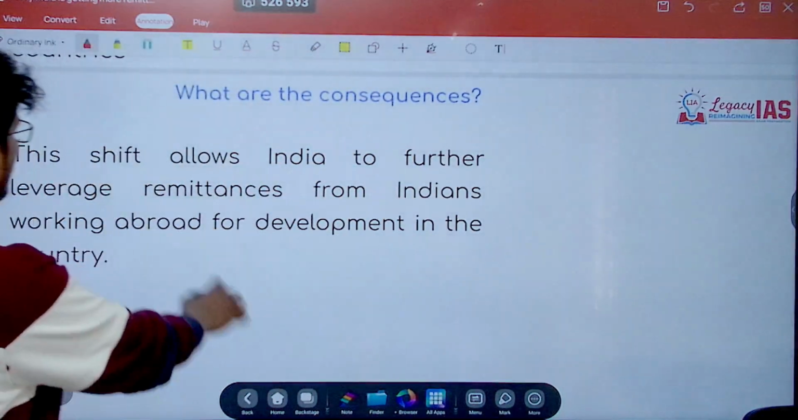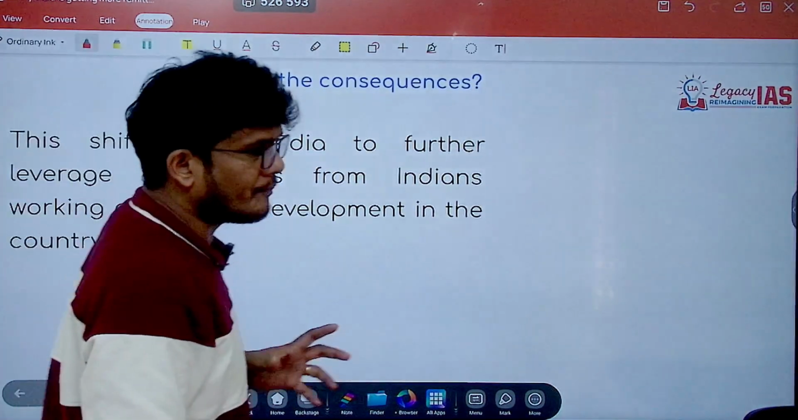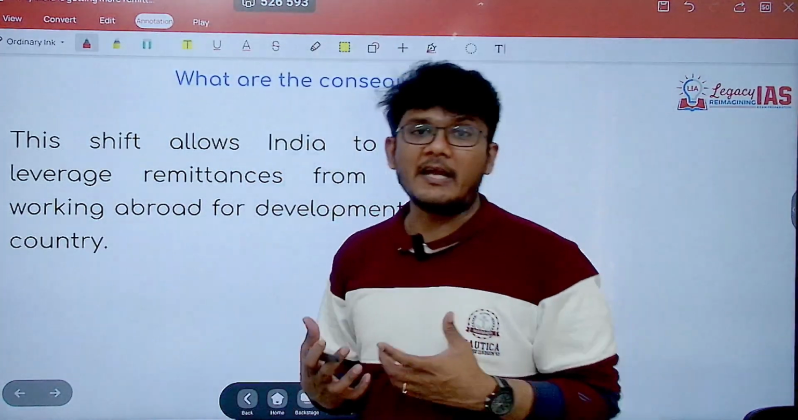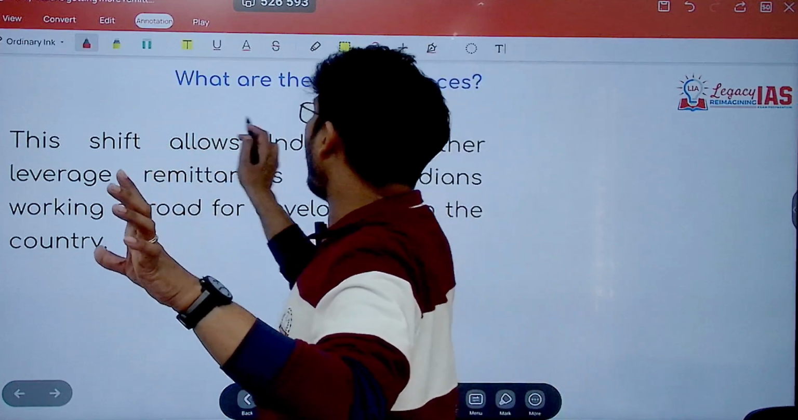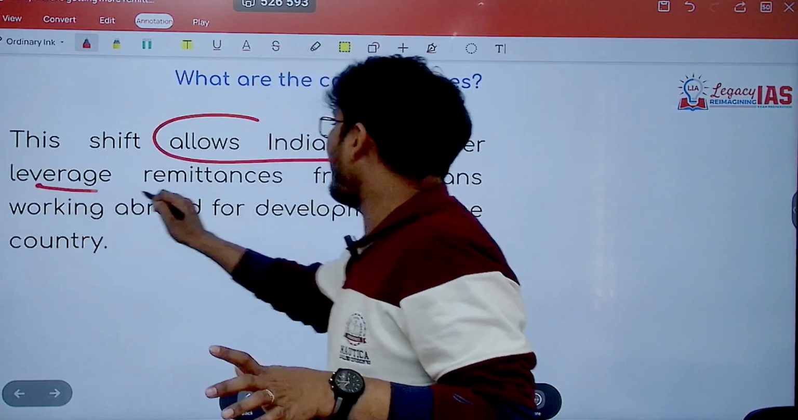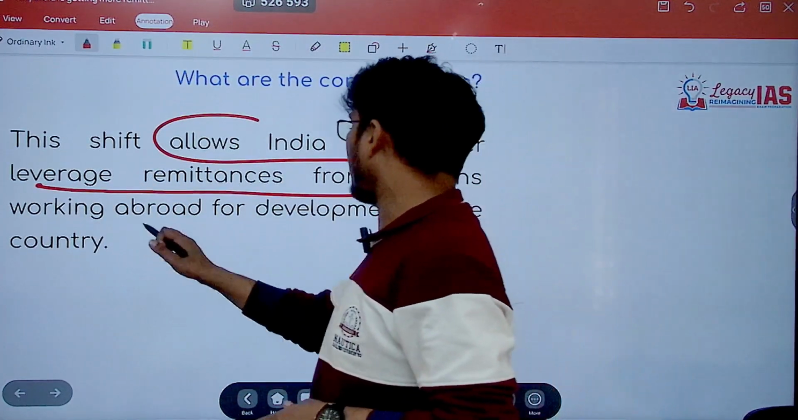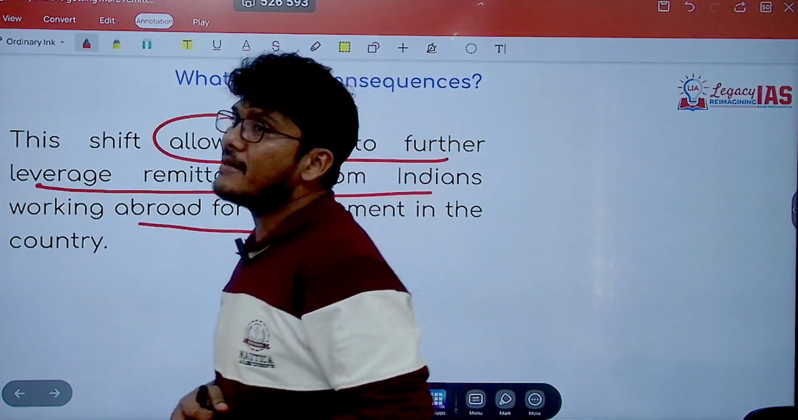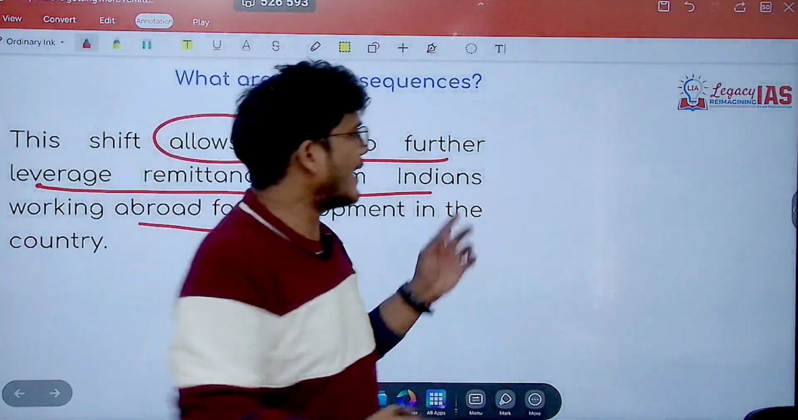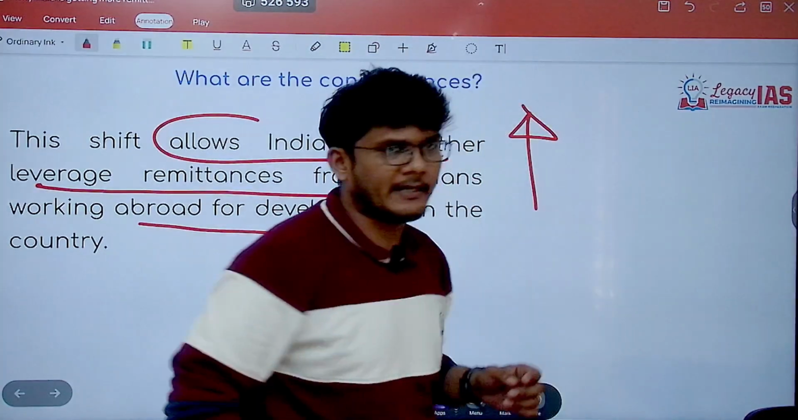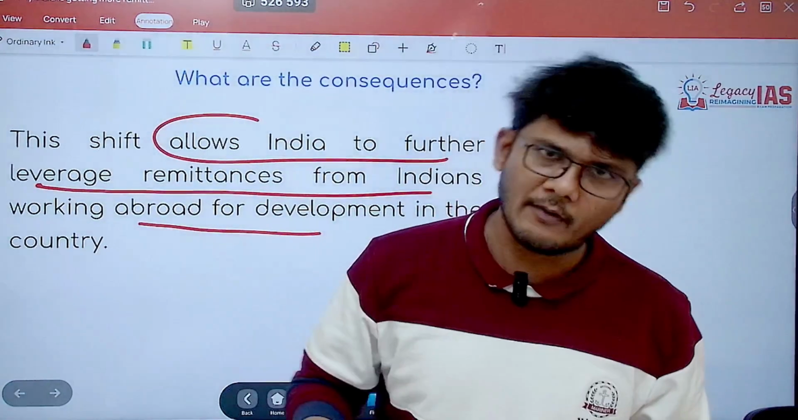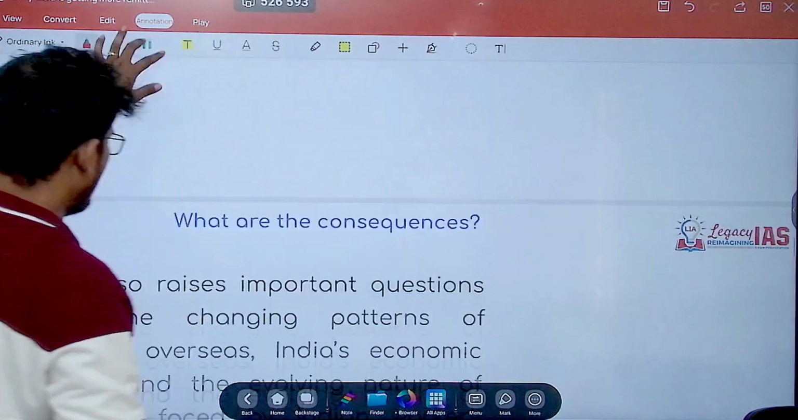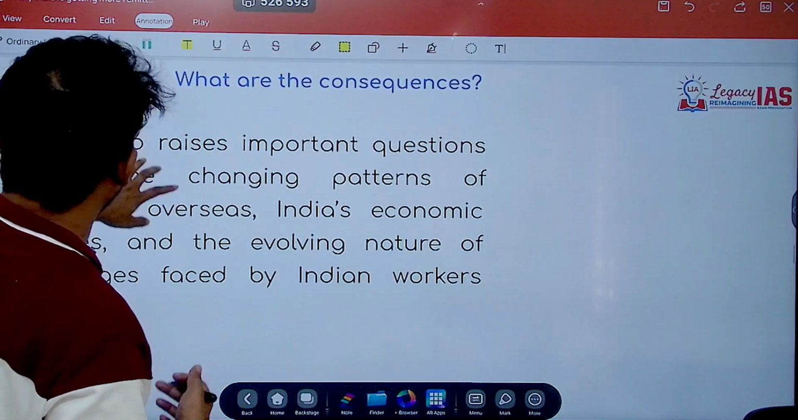Now, this shift for India, what does it do? Is it a positive? Is it a negative? Can it have both aspects? First things first, it will allow India to further leverage remittances from Indians working abroad for development in the country, of course, because there is an overall increase. So it helps us to leverage this increase in remittances for further development. That is absolutely right. That is a very simple positive of it.